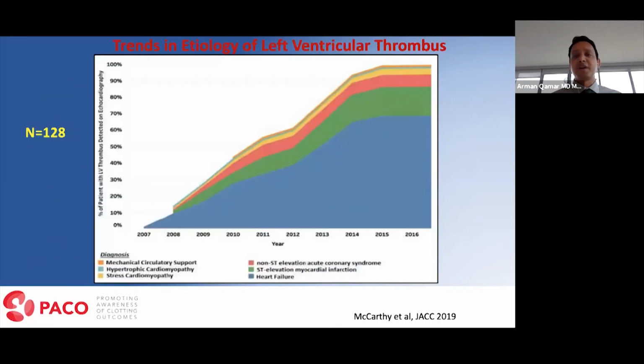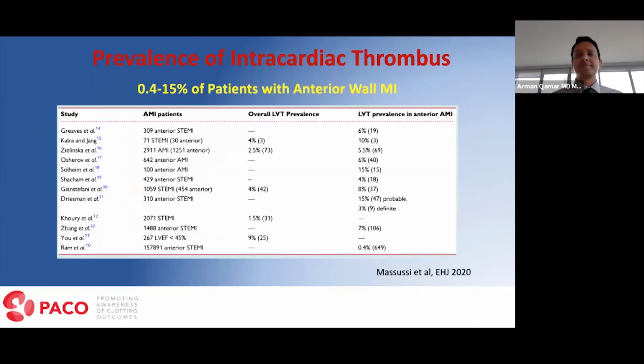Now, as I mentioned early on, the causes of intracardiac thrombus are evolving. Shown here is the data published by my good friend Kian McCarthy in JACC last year. He, along with the other co-investigators, looked at 128 patients who developed intracardiac thrombus across the Harvard hospitals. What they found was that the number one cause of LV thrombus formation was heart failure in blue, followed by ST segment elevation MI, then NSTEMI, and then stress-induced cardiomyopathy and hypertrophic cardiomyopathy, and there were a few patients with a ventricular assist device who also had intracardiac thrombus formation.